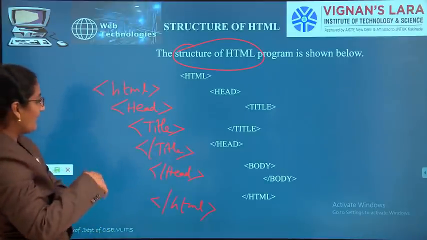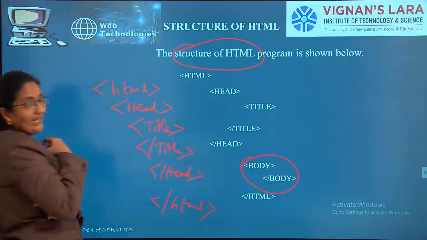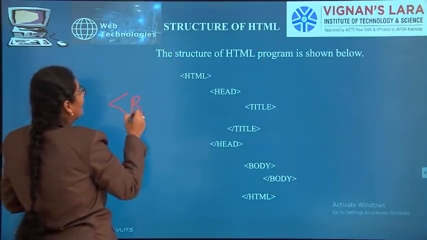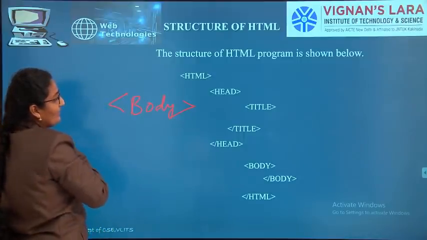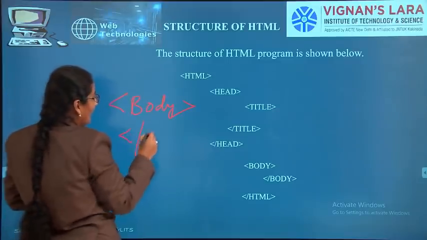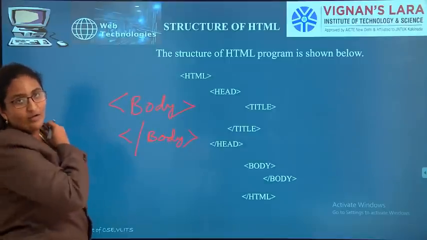Then after the head comes the body. Between angular braces, if you write body, that is the opening tag of body, and if you give a backward slash and write it like this, that is the closing tag of body.